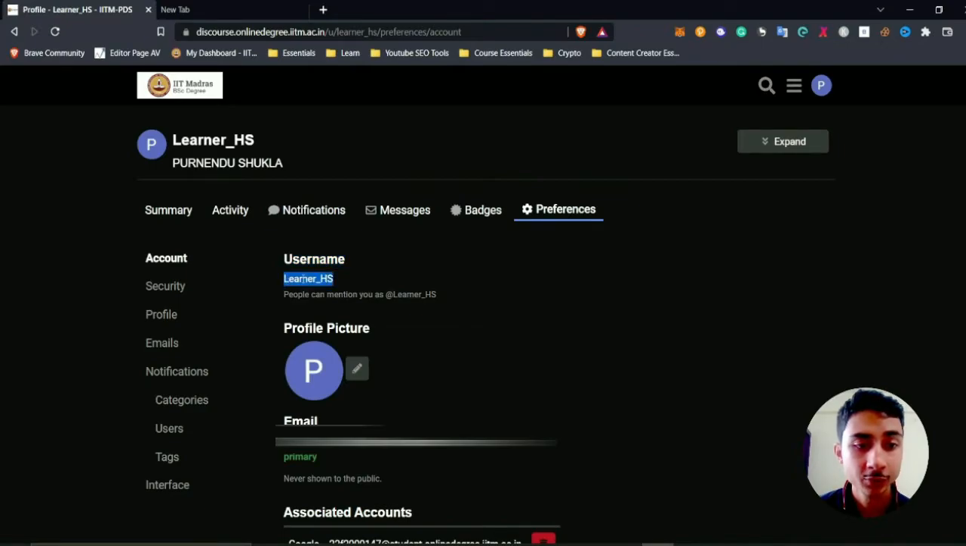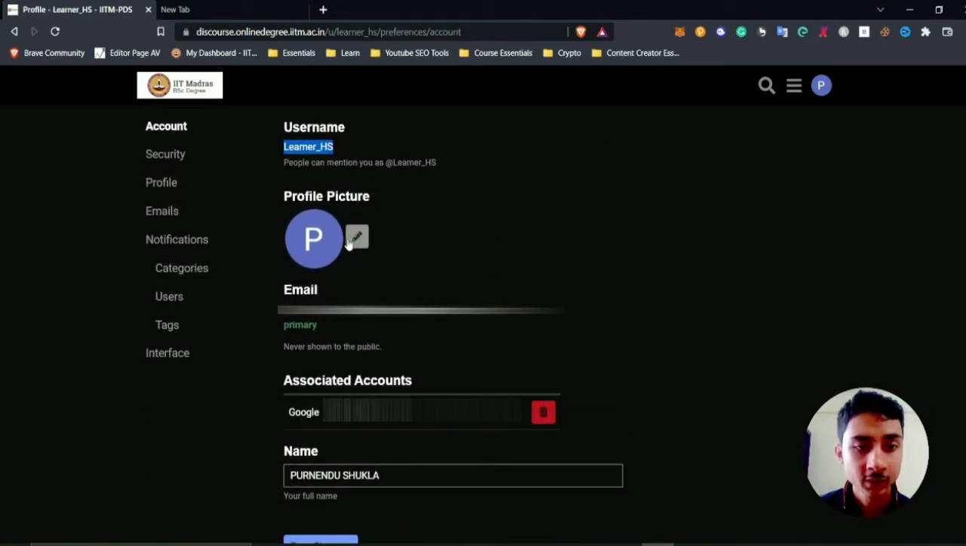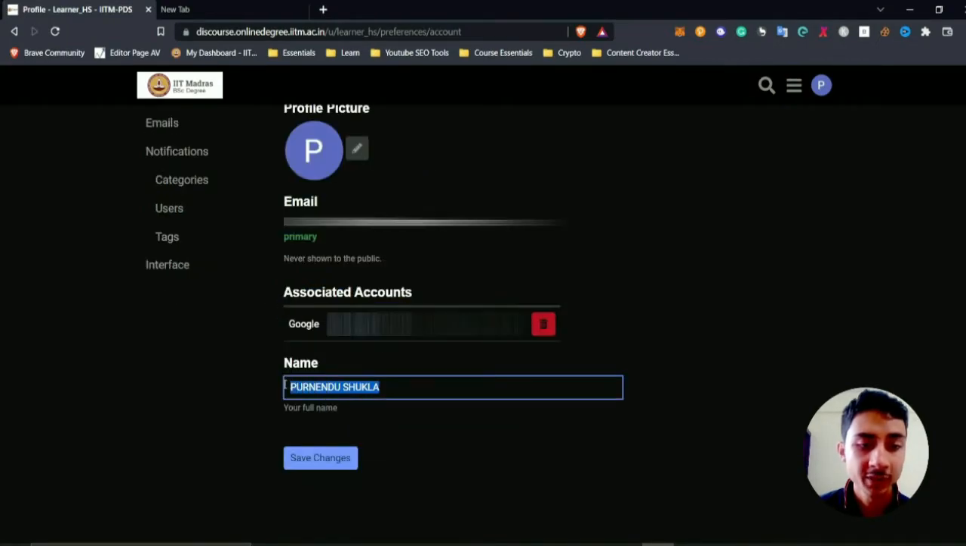Again, make sure that you use only those usernames which are available. Like for example, this is learner HS. Okay. Next is profile picture. You can set your profile picture. You can get your email address and this name.